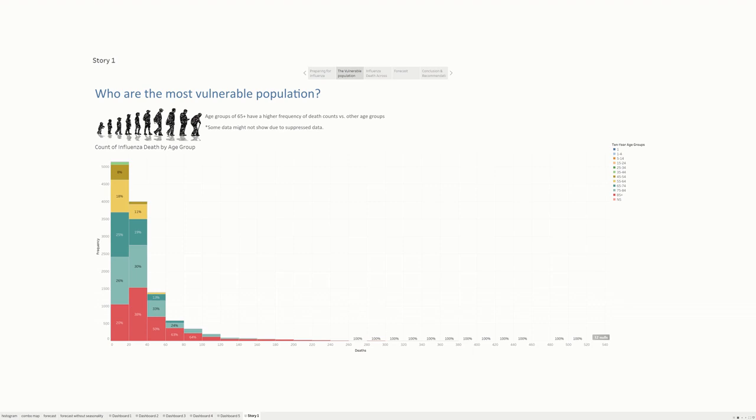What does the chart tell us? It shows the percentage of each age group within each range. We can see that age group 65 plus have a higher frequency of death counts versus other age groups. Also to note, some data might not show due to suppressed data, meaning data is suppressed because it represents fewer than 10 persons.